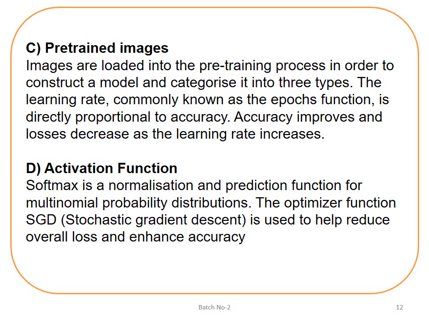The pre-trained images are loaded into the training process in order to construct a model and categorize into three types. The learning rate, commonly known as epoch, is directly proportional to accuracy. Accuracy improves and losses decrease as it increases. The activation function, softmax, is a normalization and prediction function for multinomial probability distribution. The optimizer function, SGD, that is stochastic gradient descent, is used to help reduce overall loss and enhance the accuracy. The epoch value is specifically used for increasing the accuracy. As the epoch value increases, the accuracy increases, which decreases the loss.